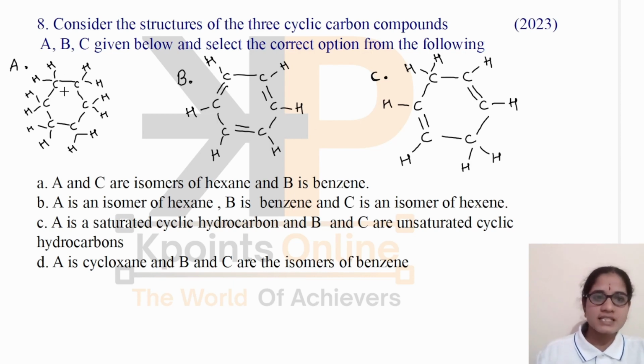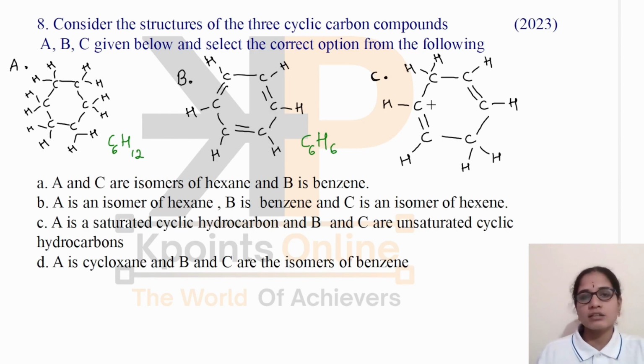In the first structure, that is A, the molecular formula is C6H12. In this case, the molecular formula is C6H6. Here also you can count the number of carbon and hydrogen atoms. The molecular formula will be C6H8.